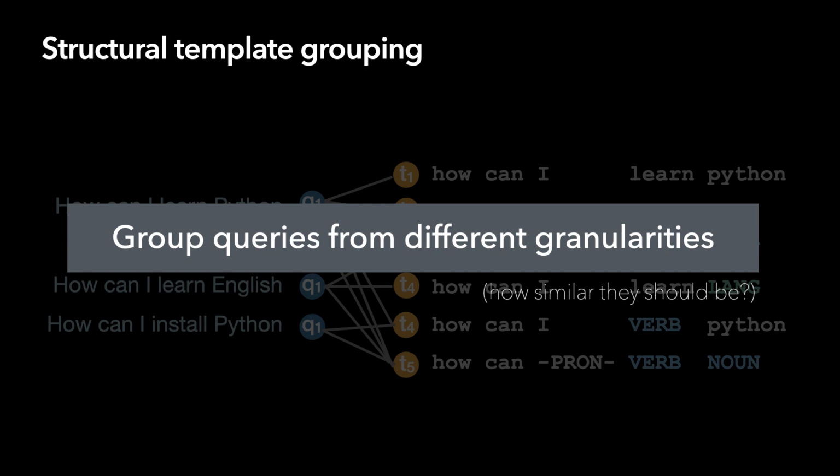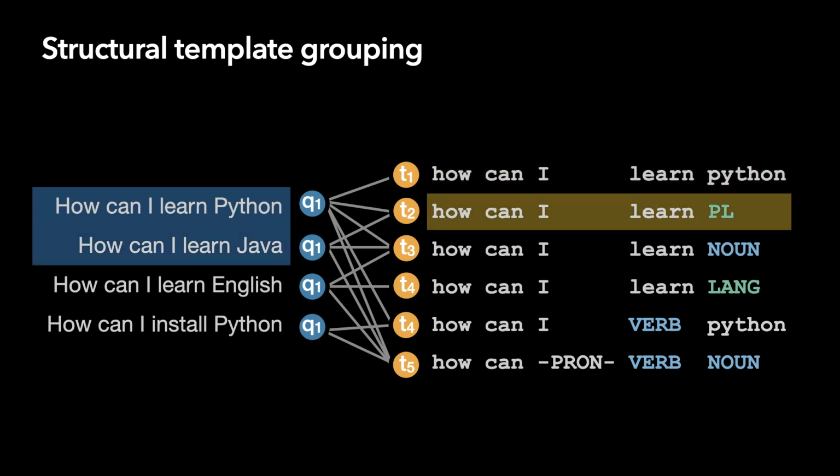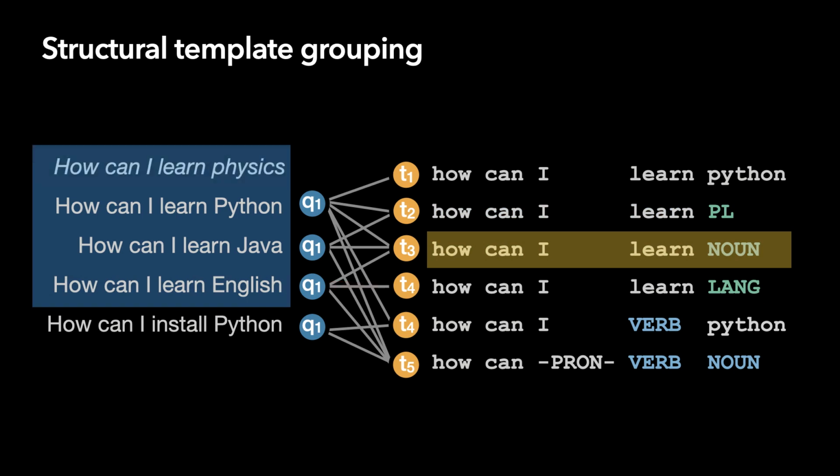Structural templates also help us examine queries at different granularities. How can I learn Python here could only just cover one exact query. How can I learn PL can only cover programming languages. And how can I learn none will also cover natural language and even more general non-language queries like how can I learn physics.